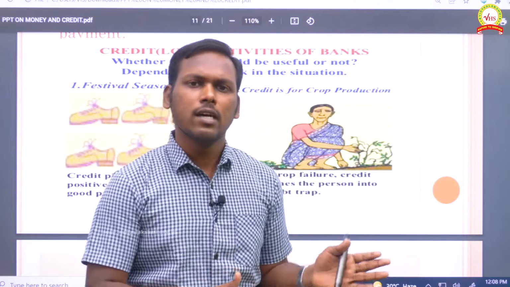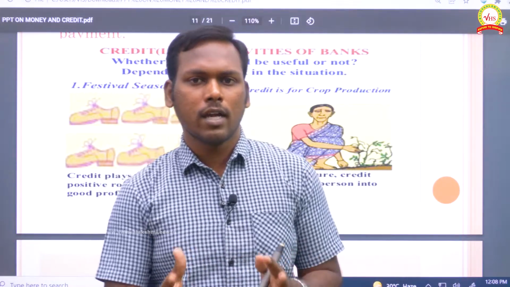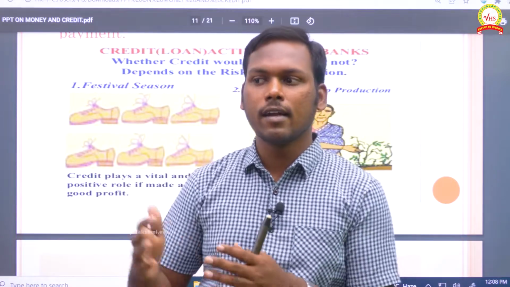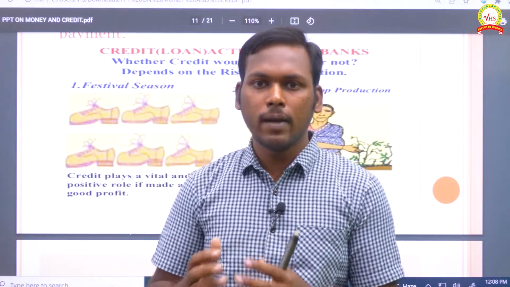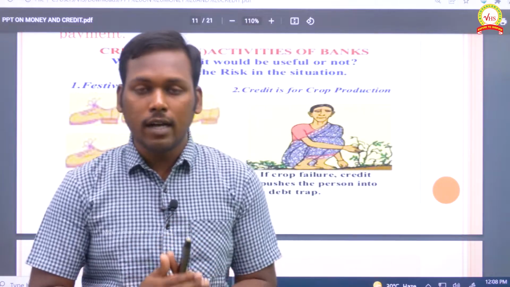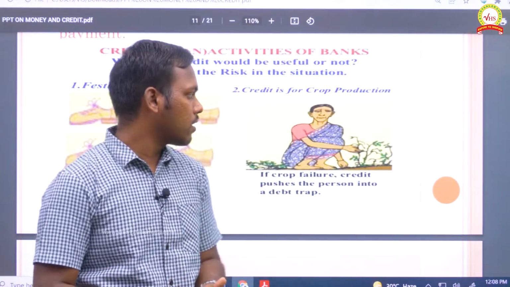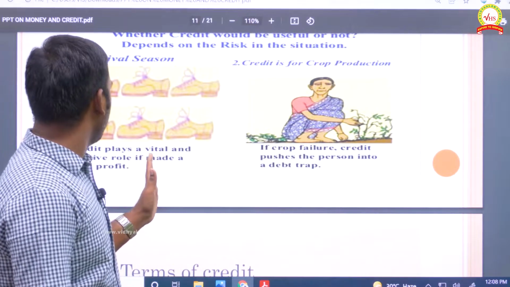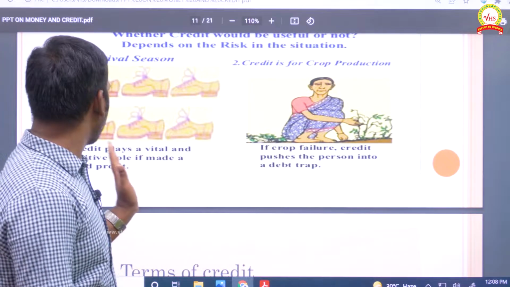Those who have money will manage with their own capital. If not, production should not be stopped. That economic activity should be undertaken by the individual. For that, the government is providing loans. Clear? So here credit plays a vital and positive role if it makes a good profit.